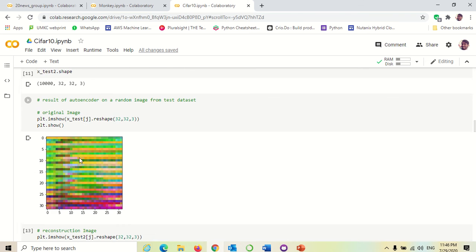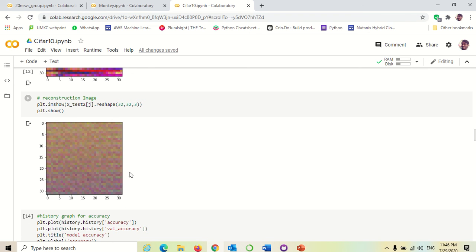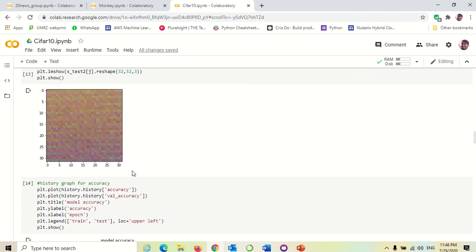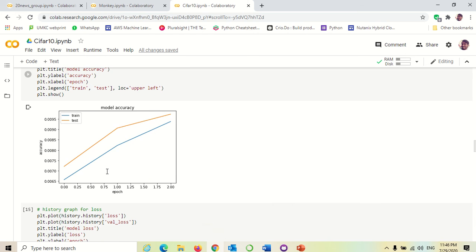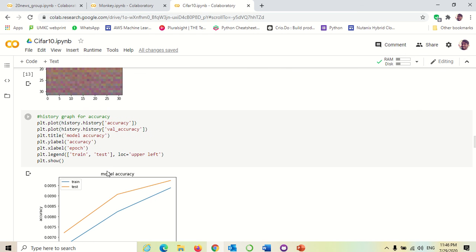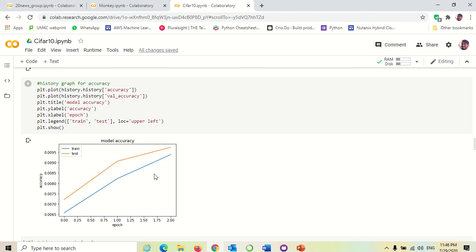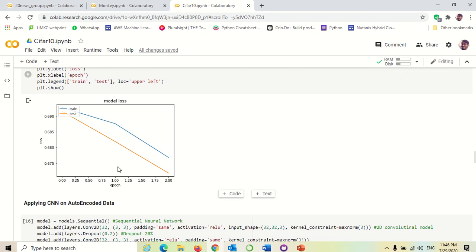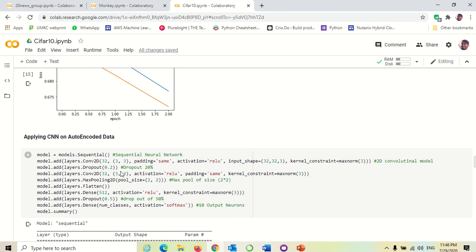This is the original image, how it looks like. The reconstructed image is like this with auto encoding. Later on plotting the history, like accuracy from the history object. This looks like the accuracy and the validation accuracy, and loss and validation loss looks like this. Now applying CNN on the auto encoded data.